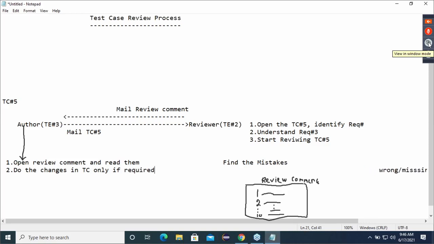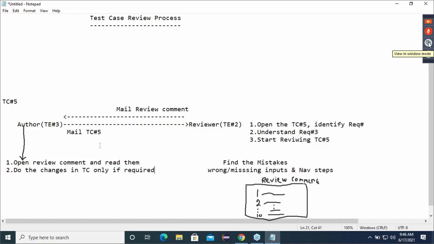Only if required. Because as I said, guys, out of these 10 comments, can it happen that 2 comments are invalid comments? Possible? Whatever 10 mistakes you told me, 8 mistakes I have verified. I have verified all the 8 mistakes. But the remaining 2 are wrong. So I am saying, do the changes in test cases only if required.